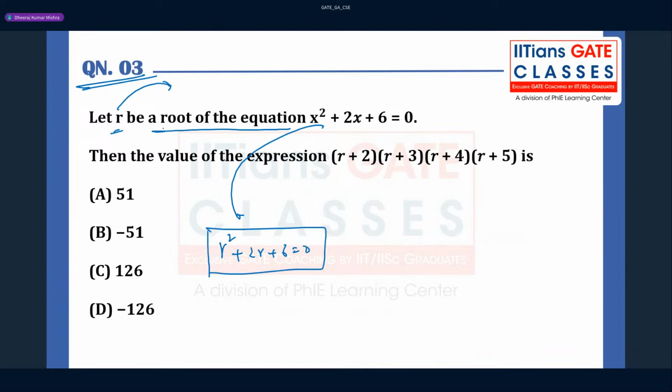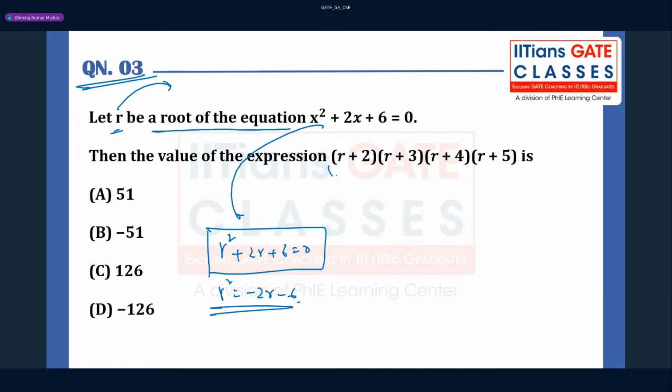The first reaction, the moment you read the question, let r be the root of the equation x square plus 2x plus 6 equal to 0. What is your first reaction here? The x has to be replaced by r, and this equation has to be satisfied. Understand? So from here you can find out r square. If you want to find r square, you can say minus 2r minus 6, right?